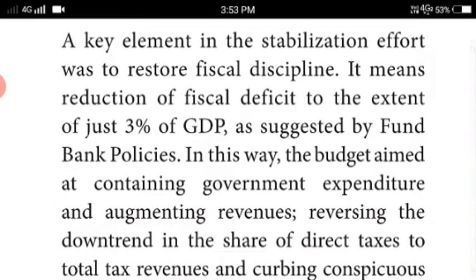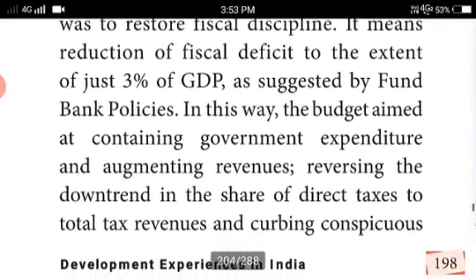policies. In this way, the budget aimed at containing government expenditure and augmenting revenues, reversing the downtrend in the share of direct taxes in the total tax revenues, and curbing conspicuous consumption. So what does conspicuous consumption mean? Continuous consumption and congested consumption.